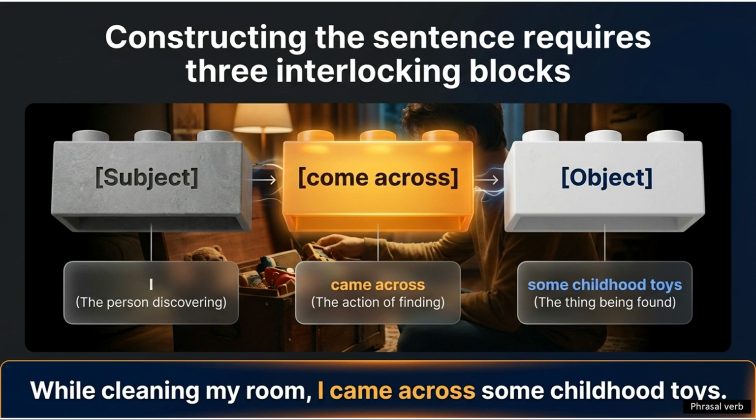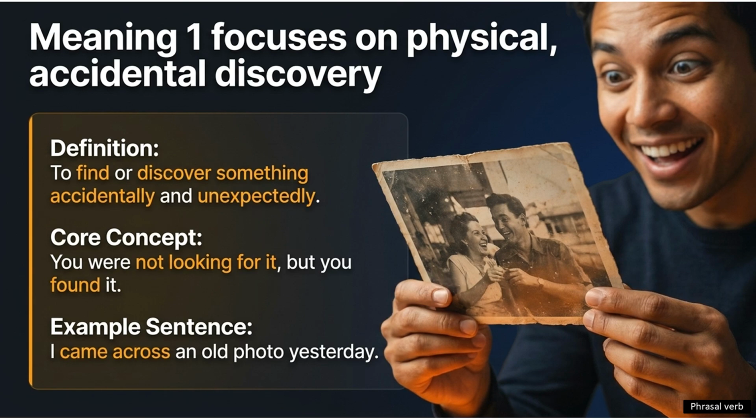Example: while cleaning my room, I came across some childhood toys. Here, the subject is I, then the action, the phrasal verb come across, and then the object is some childhood toys. The structure is simple, you don't separate it. You just say come across plus the things you found. Let us look at our examples.